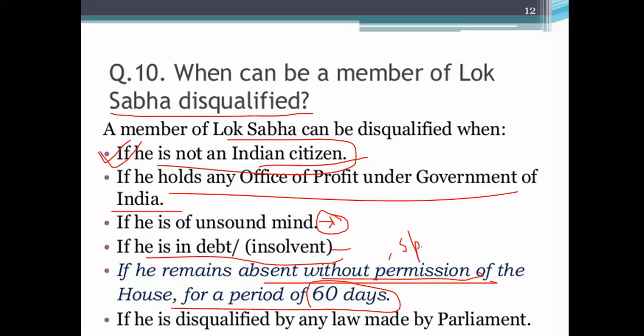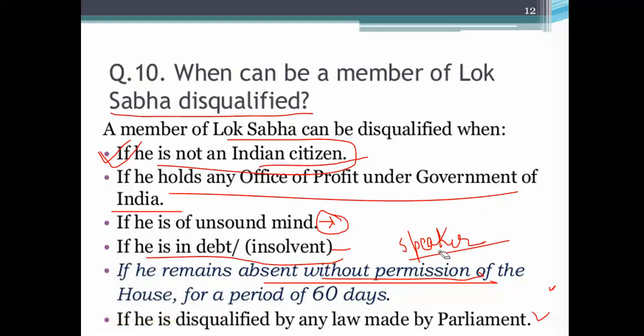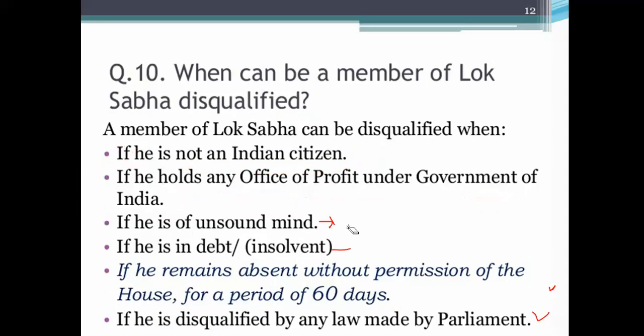If he has not taken the permission of the Speaker to remain absent, he can be disqualified from the House by the Parliament. Okay, so you can write down the main points. So let's move ahead.